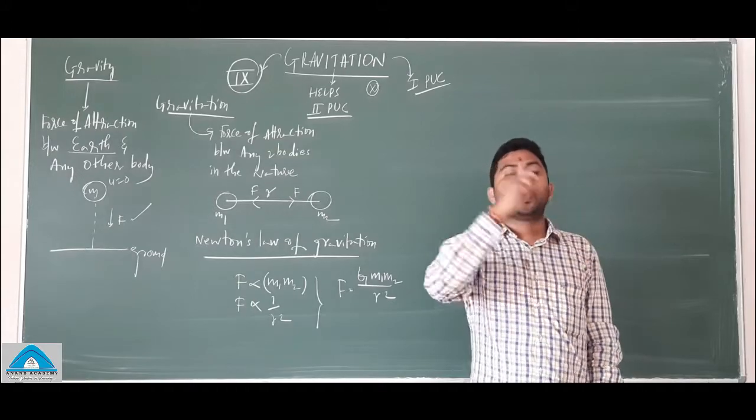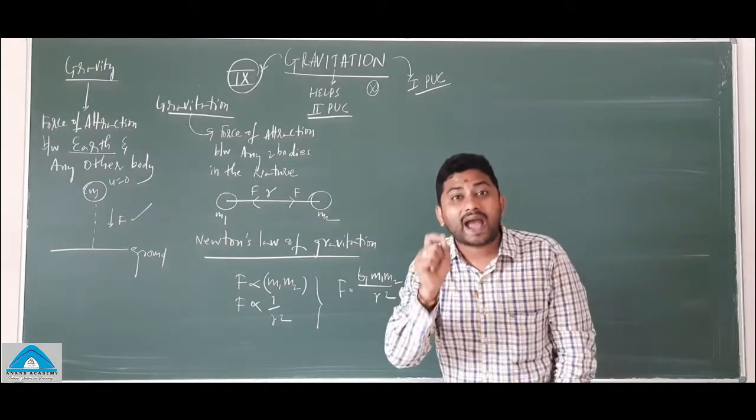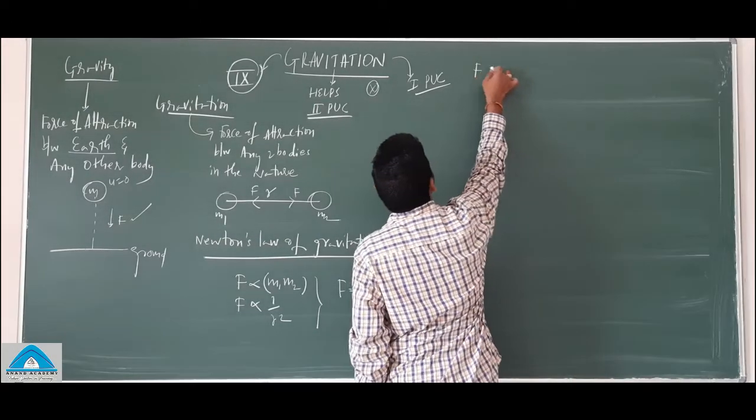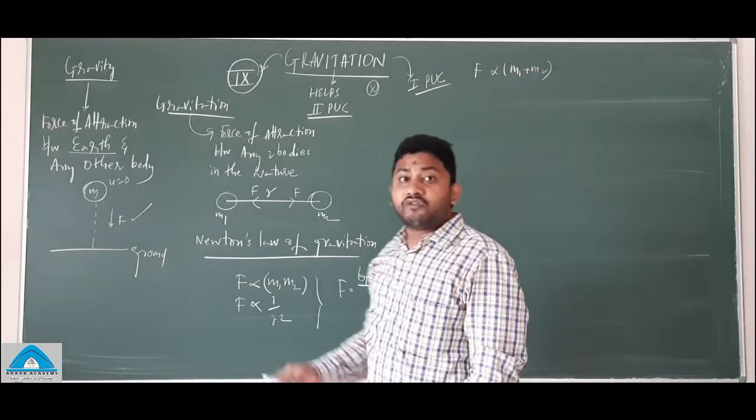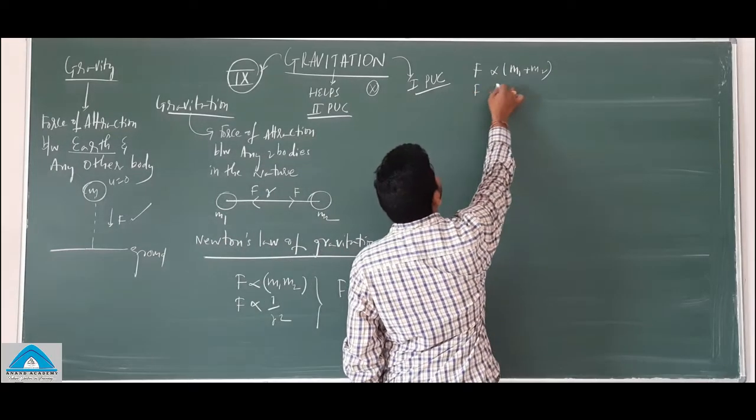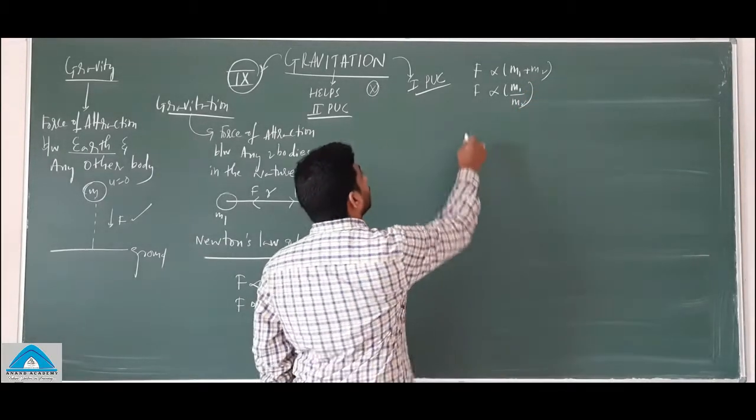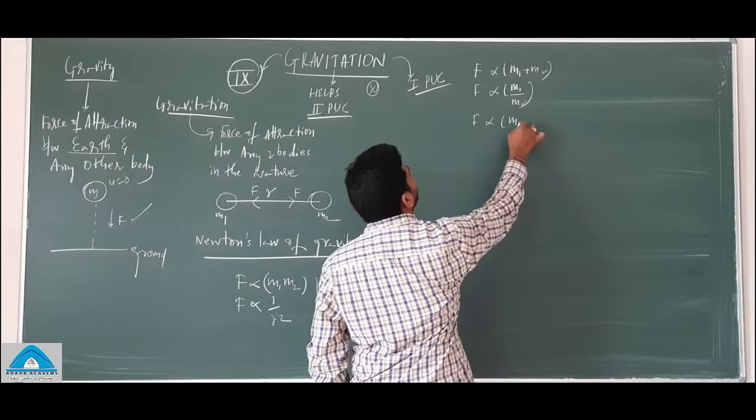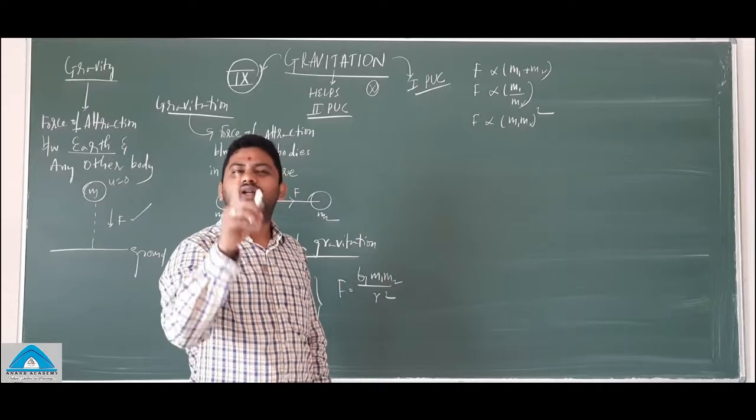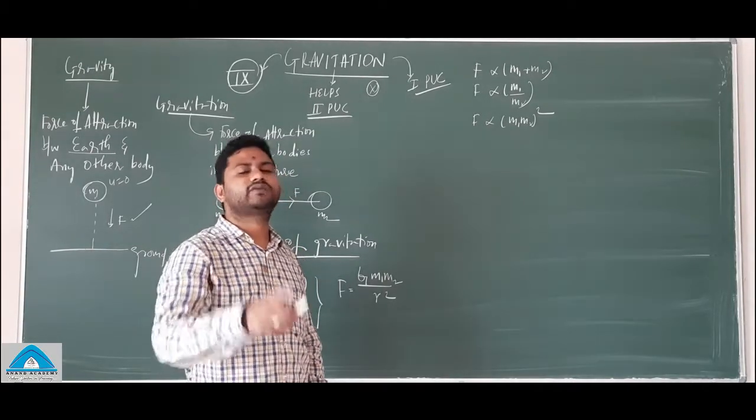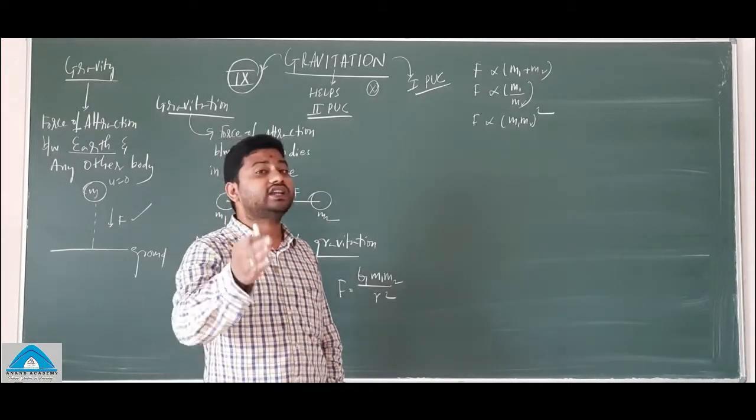But nobody will tell you why F is only directly proportional to the product of masses. Why not F is directly proportional to the sum of the two masses? Why not the force is directly proportional to the division of two masses? Why not the force is directly proportional to the product of two masses whole square? Have you got this doubt at any point of your preparation? No. We will be simply accepting the things. But that's not the right way of learning.